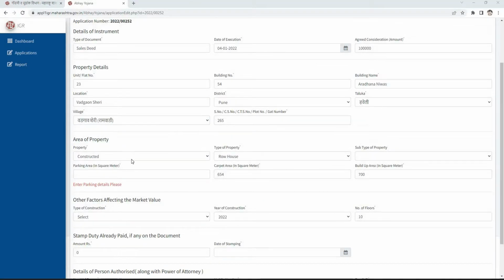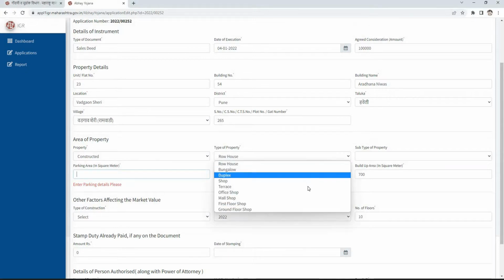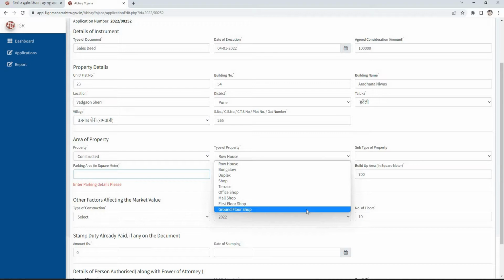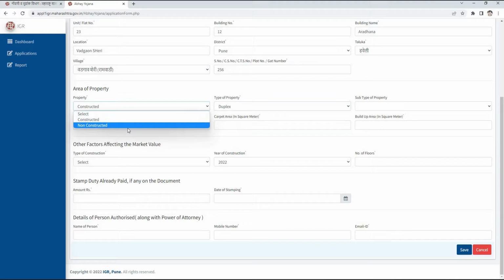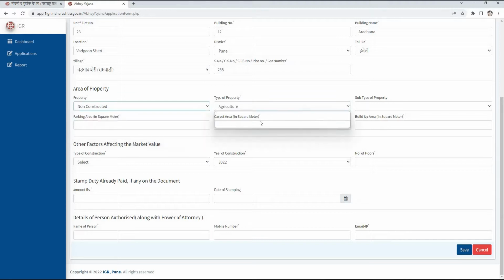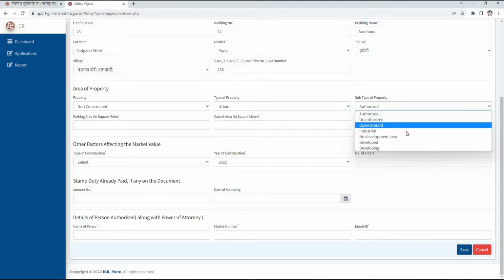If we select constructed property, then in type of properties select from row house, bungalow, duplex, shop, terrace, office shop, mall shop, first floor shop, ground floor shop. And if we select non-constructed property, then select type of property from agriculture, non-agriculture or urban. And then select subtype of a property from authorized, unauthorized, open ground, industrial, no development area, developing and developed.